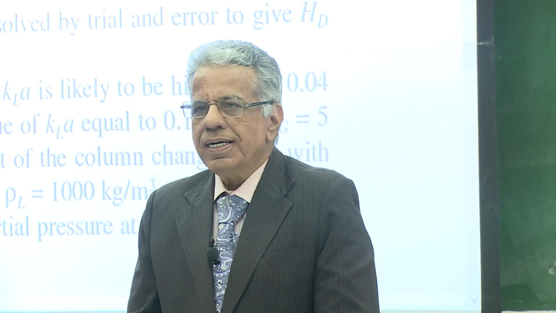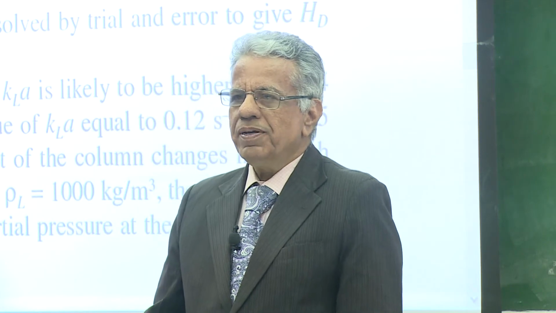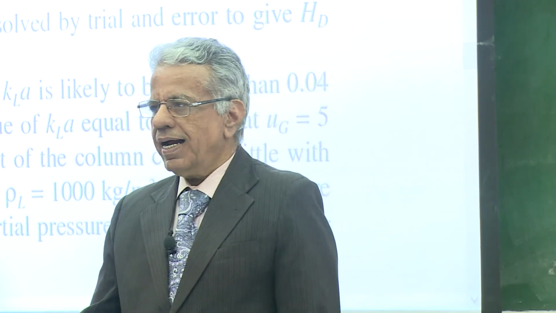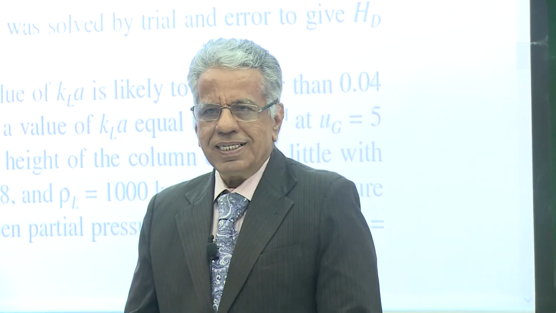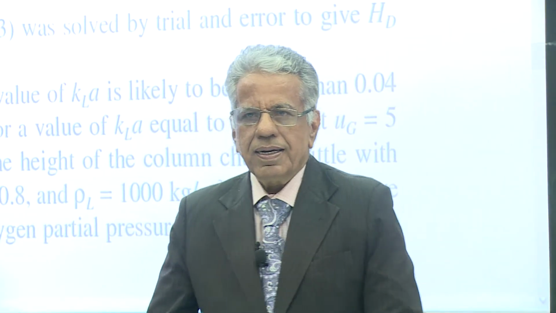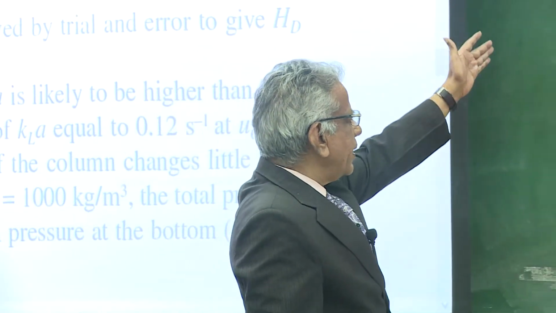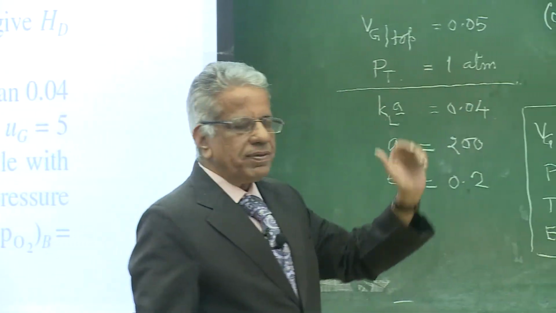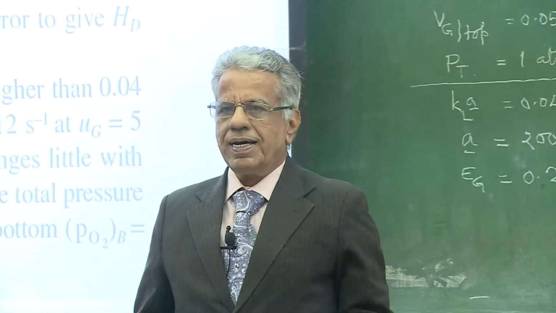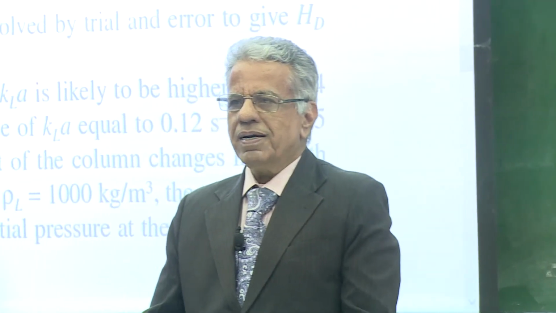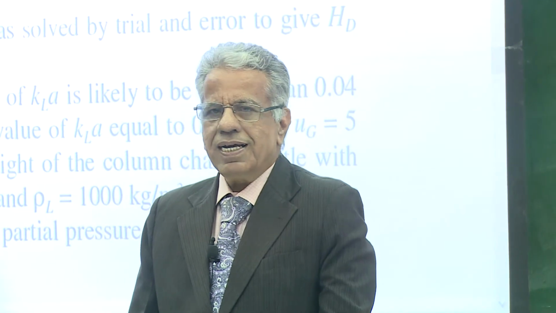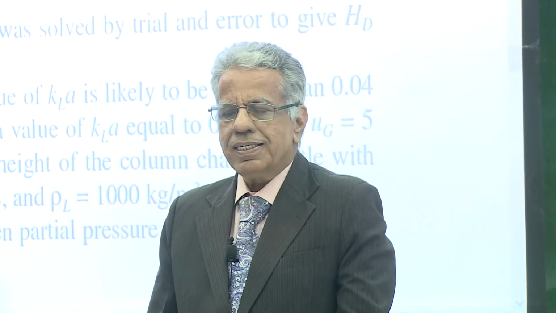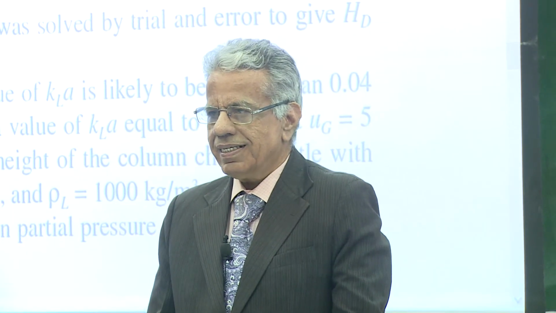There are good optimization routines. I don't know whether you have studied any subject on optimization. If you start from here and you get an answer of 5 lakh plus 4 lakh, 9 lakh rupees, that becomes an objective function which depends upon superficial gas velocity, total pressure, temperature and percentage excess.